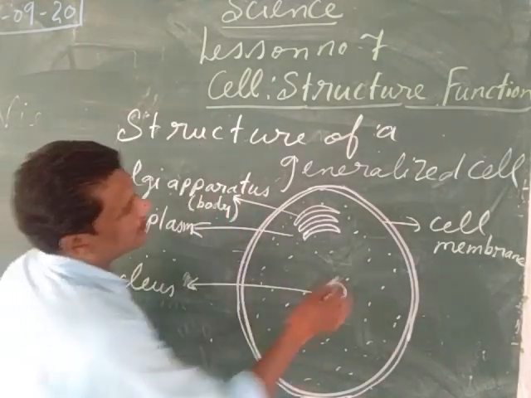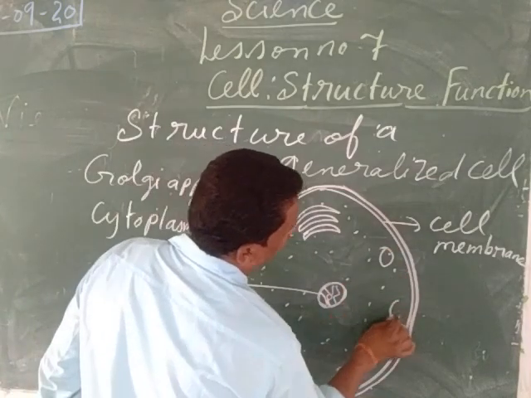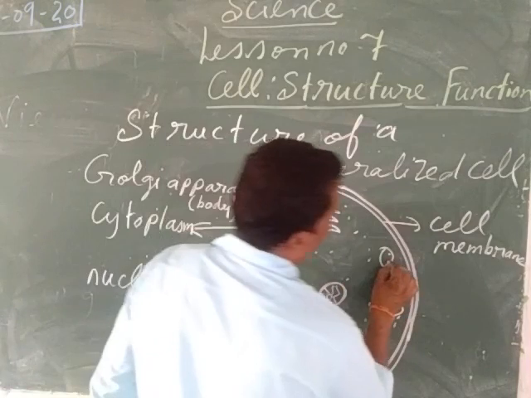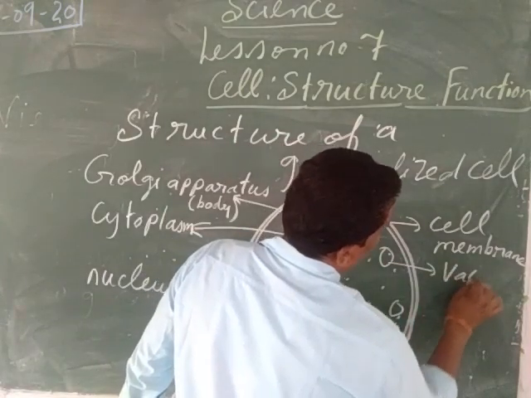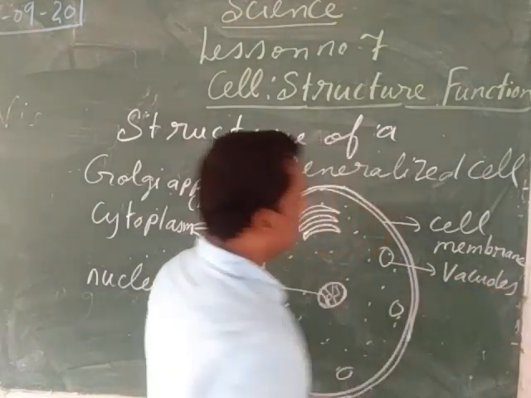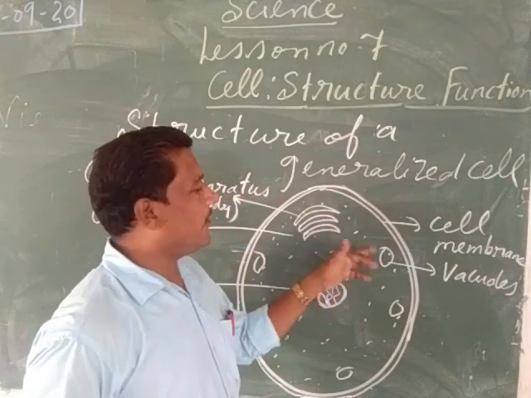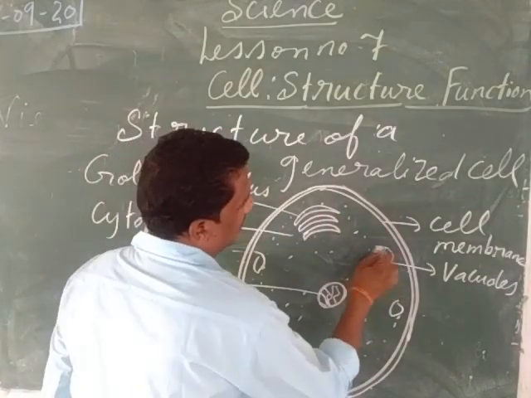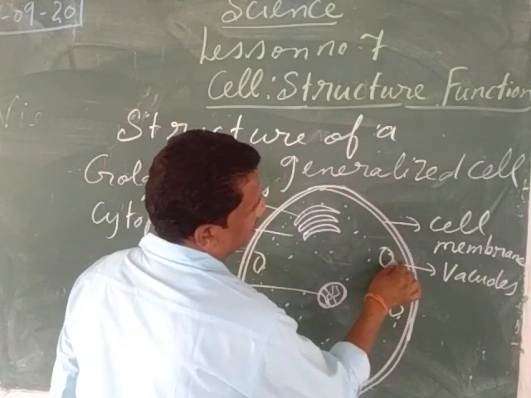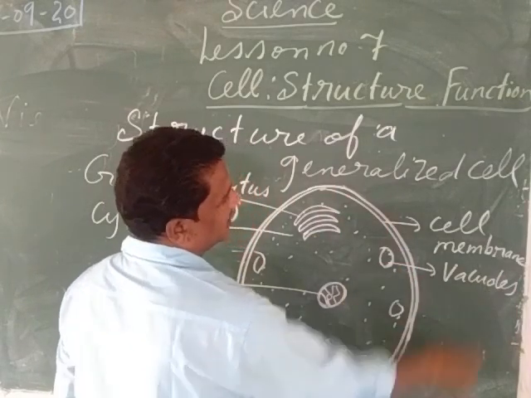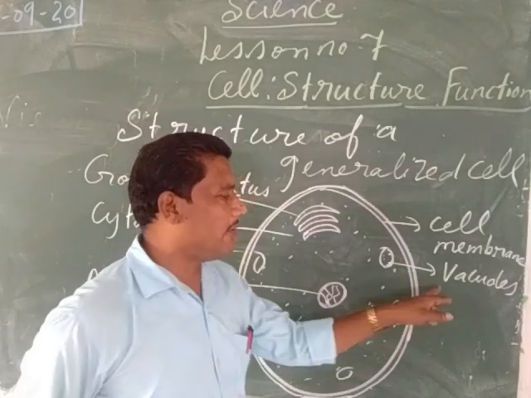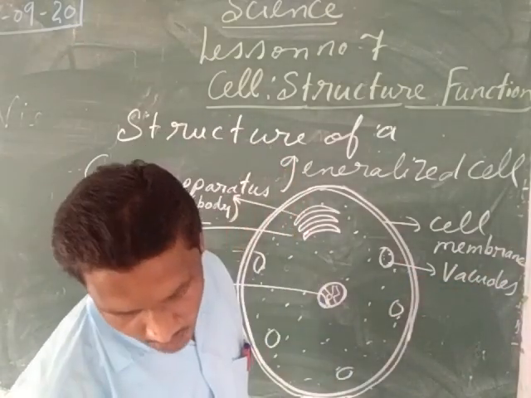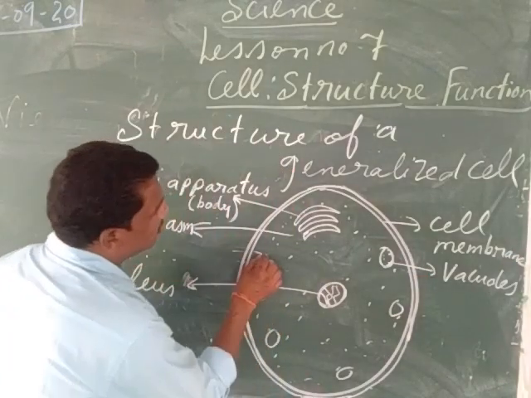Then after this we can see small spherical structures. These are called the vacuoles. Vacuoles are spherical structures present inside the cell, and they are filled with water, minerals and salt.